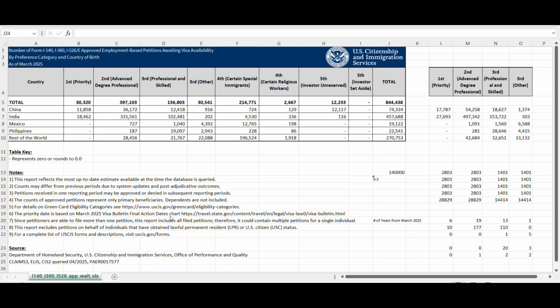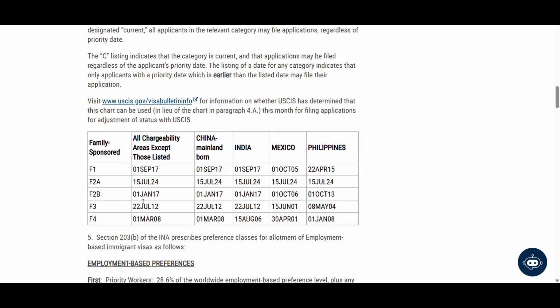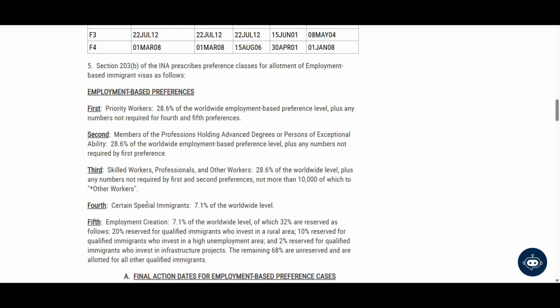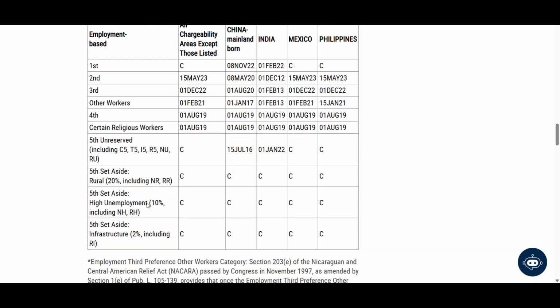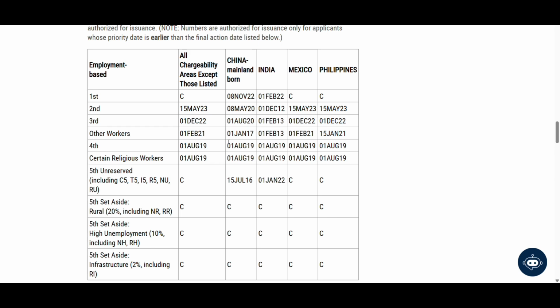What does that mean? If I open the final action date chart, this is the March 2025 visa bulletin final action date chart. What they are trying to say is that the backlog count is after this date.